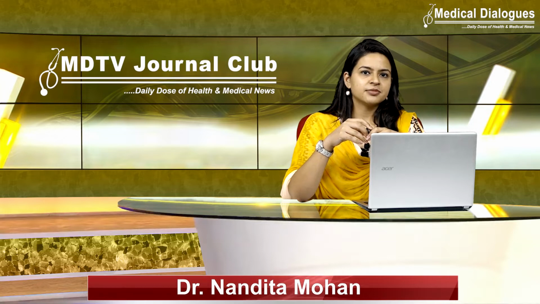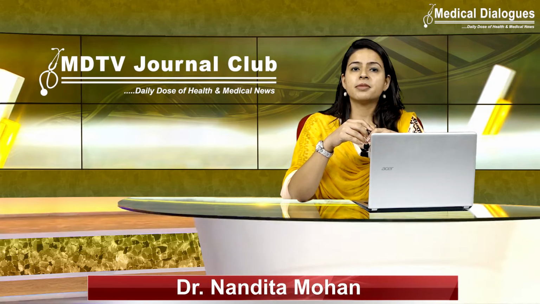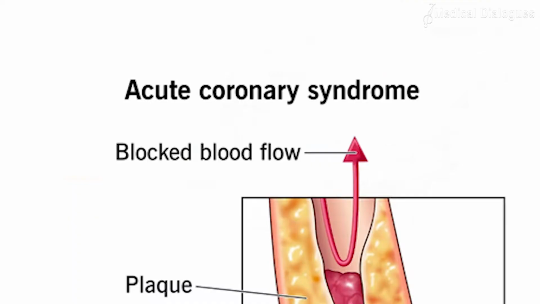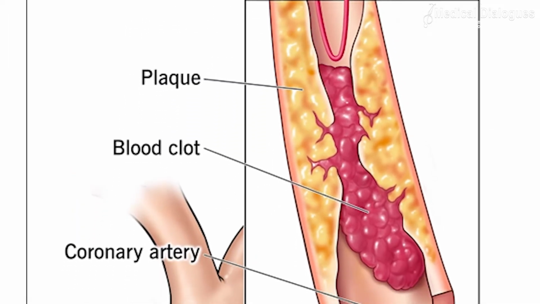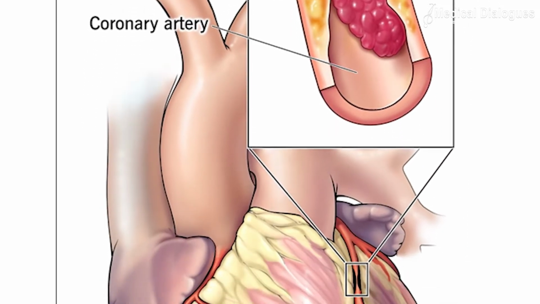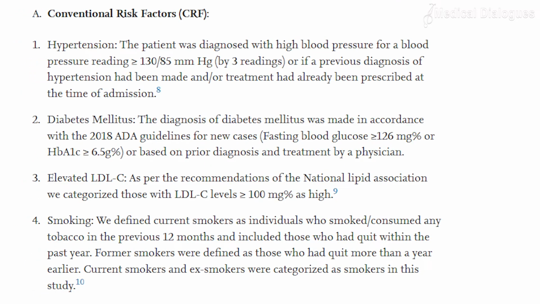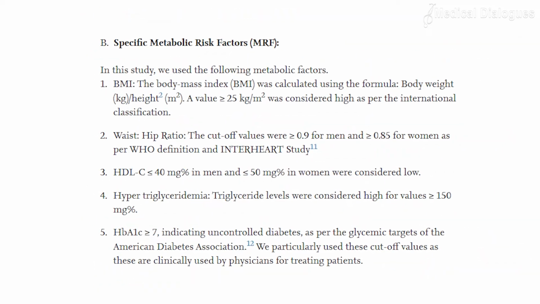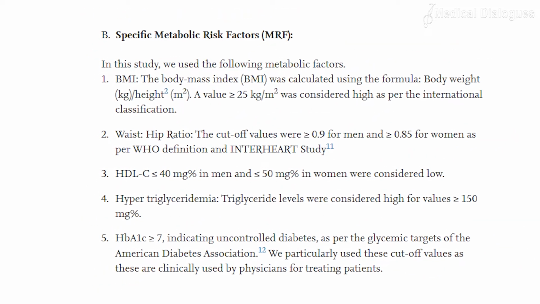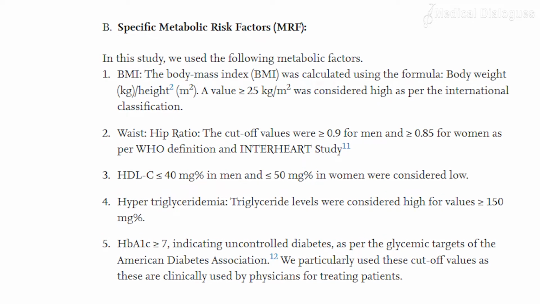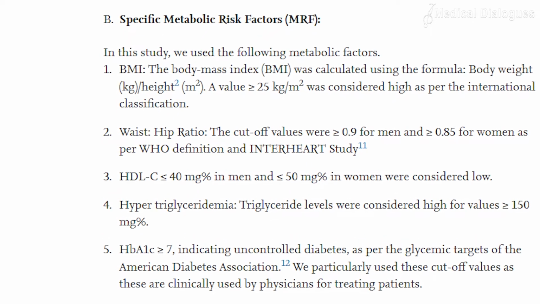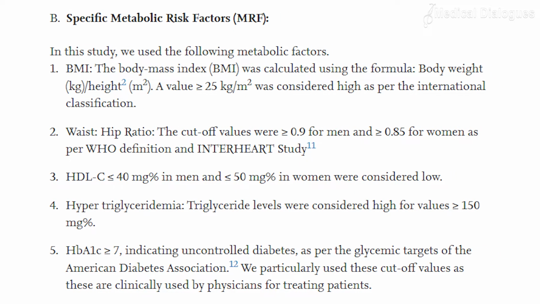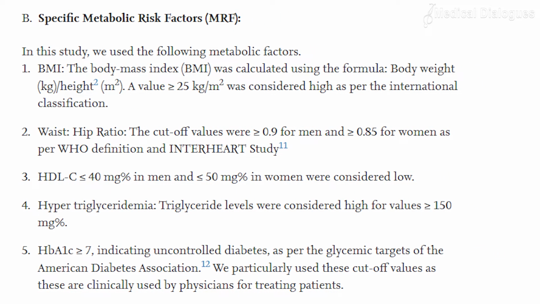I am Dr. Nandita Mohan, and today I am going to talk about the metabolic risk factors that are involved in coronary artery disease. In acute coronary syndrome patients, the focus is on major conventional risk factors like diabetes, hypertension, elevated low-density cholesterol, and smoking, whereas various other factors, the specific metabolic risk factors, including high-density lipoprotein cholesterol, the body mass index, the waist-hip ratio, and triglycerides, as well as the HbA1c levels, get very less attention.